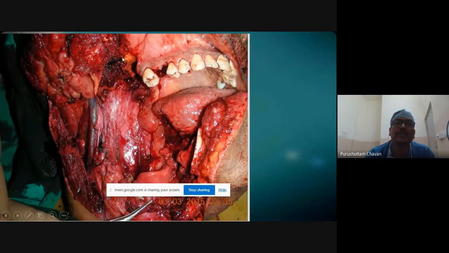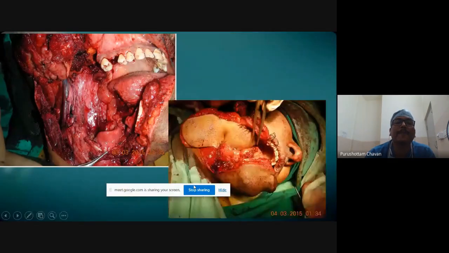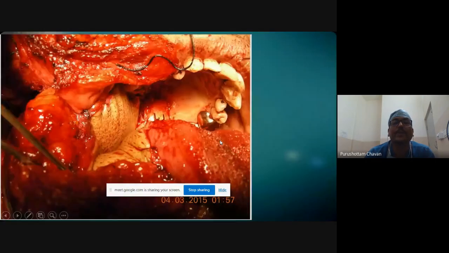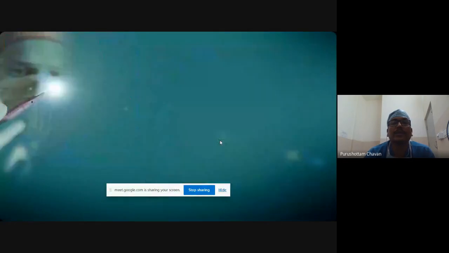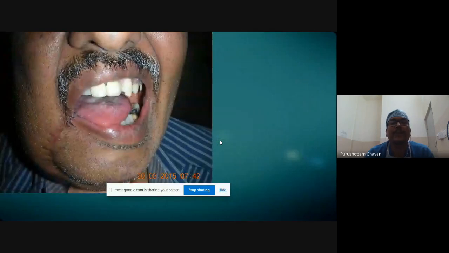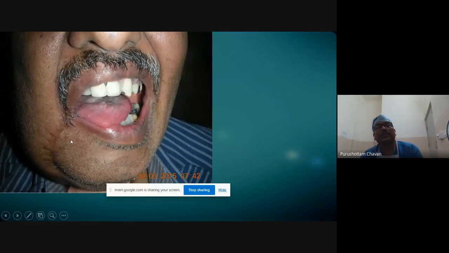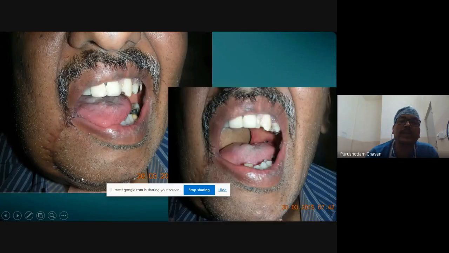So up to this extension is also possible through the same lower cheek flap, and repaired with a soft tissue reconstruction. This is the specimen and the outcome. So what I wanted to show is that, without giving any scar over the face, these can be addressed with only a lower cheek flap.